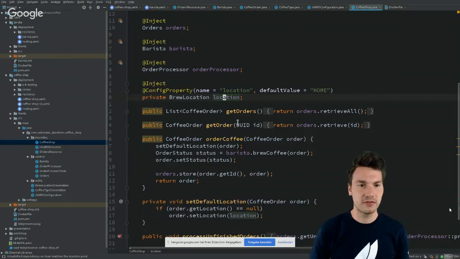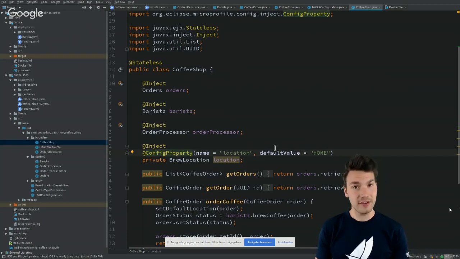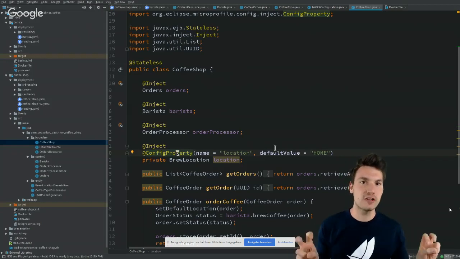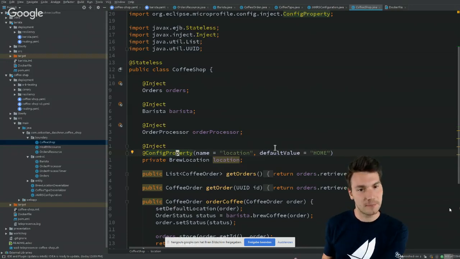We can configure this brew location, and in this way, we're going to use MicroProfile Config. So actually, if you use an application runtime that supports the Java EE or Jakarta EE standards, as well as MicroProfile projects, for example, MicroProfile Config for configuration, you can actually mix and match all the APIs that are part of enterprise Java, that are part of Java EE and MicroProfile.